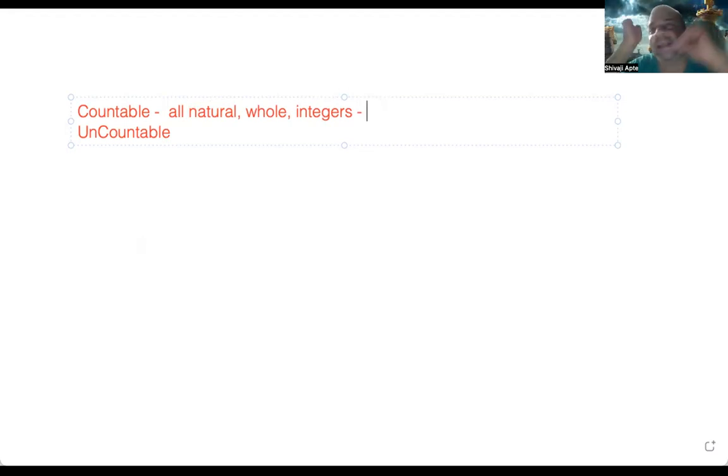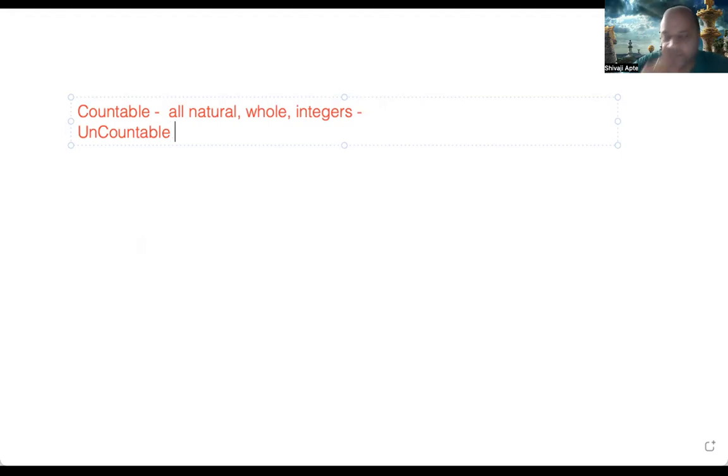See, between 2 and 10, there are 7 other numbers in between: 3, 4, 5, 6, 7, 8, 9. One side is 2, one side is 10, and exactly 7 numbers lie between them, right? So these can be counted exactly. And that's why they are called countable numbers.